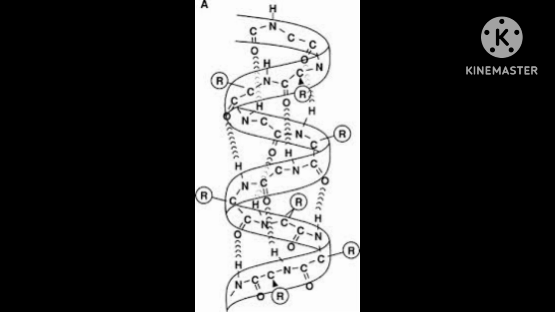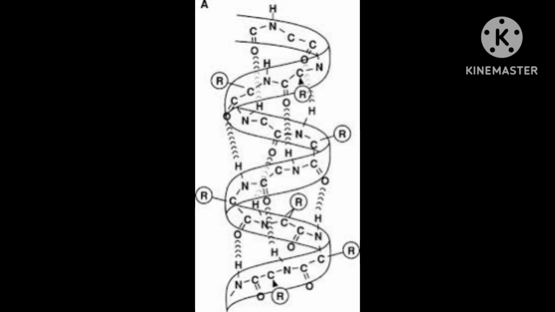And how are they forming this helix structure? This is due to the bonding. The NH group of each amino acid residue is hydrogen bonded to the CO of an adjacent turn.